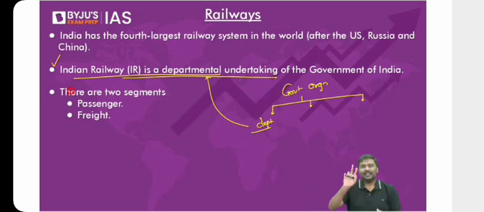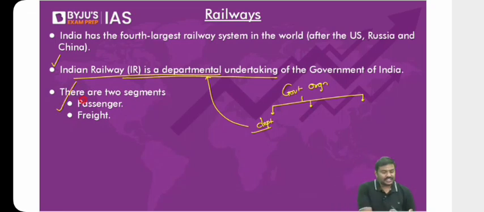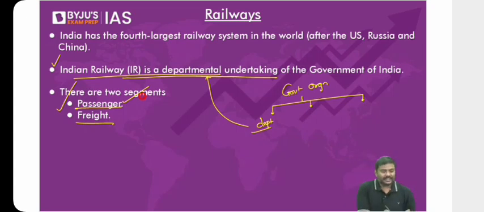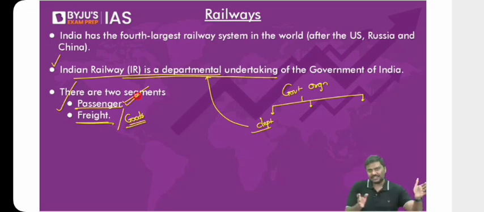Point number two, there are two components in the railways. One is the passenger component. The second one is freight transportation. Passengers, you and me, are nothing but individuals and families who travel through railways. What about freight? Freight is nothing but goods transportation. So there are two components or two segments in railways: one is passenger, the second one is freight.